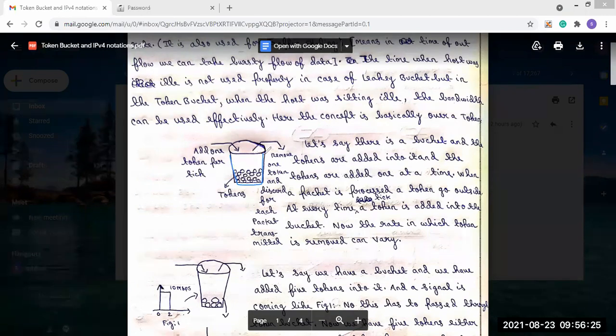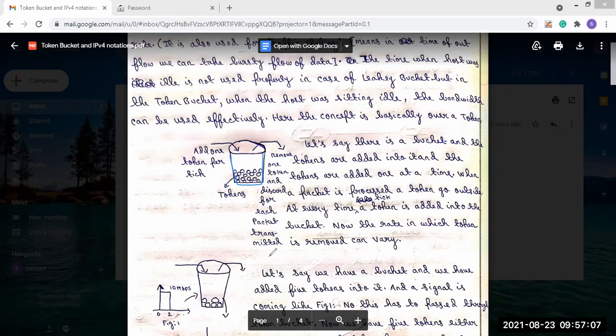Now let's say there is a bucket placed and the tokens are added into it one by one. When a packet is processed, these tokens are removed from the bucket. If you see in the diagram, the tokens are added one by one into this bucket, and we remove one token and discard it for each packet transmitted. That means for each packet processing, one token is discarded from the bucket. So this is the concept of the token bucket.